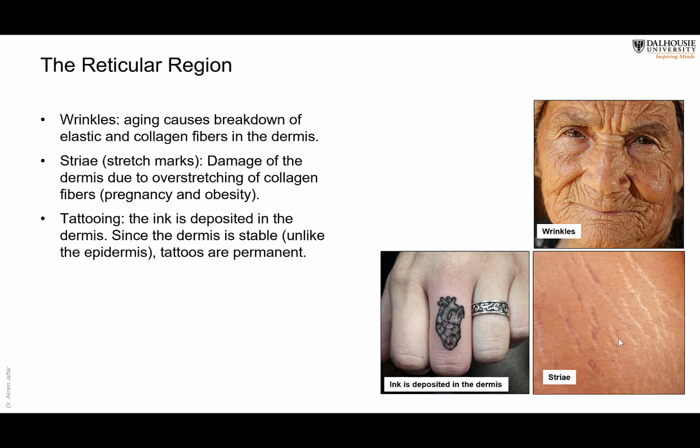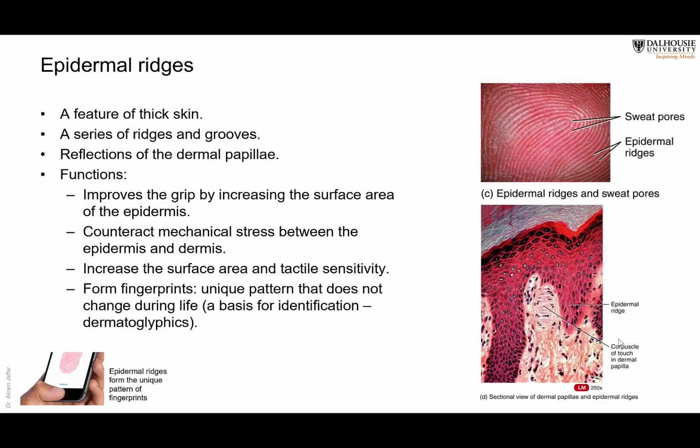And just to remind you that it is the dermis which is the site where the ink of a tattoo is deposited, because the dermis does not change. It's there. It's not like the epidermis, which is constantly renewing itself. So if you deposit something on the epidermis, then within 4 to 6 weeks it's going to disappear, because the whole journey from the stratum basale to the stratum corneum until it's shed takes 4 to 6 weeks. But this doesn't happen in the dermis. So that's why the ink of the tattoo is deposited in the dermis.